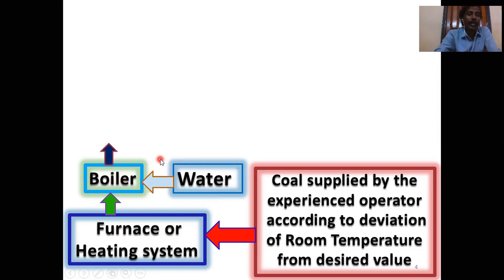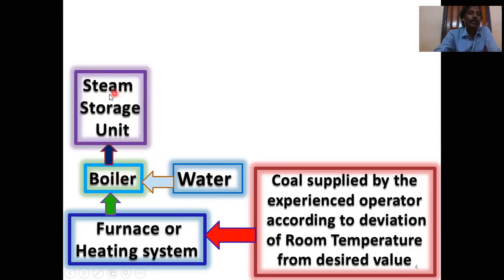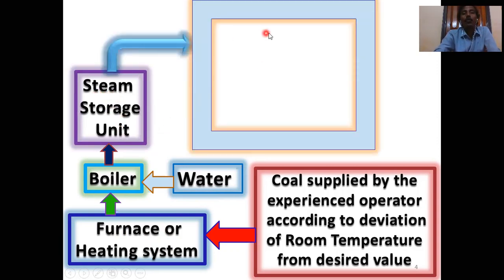The steam is stored in the steam storage unit, and this steam controls the room temperature. This is our target for the open loop control system.